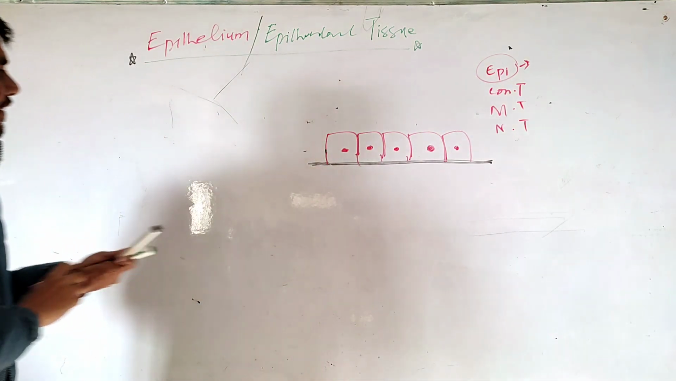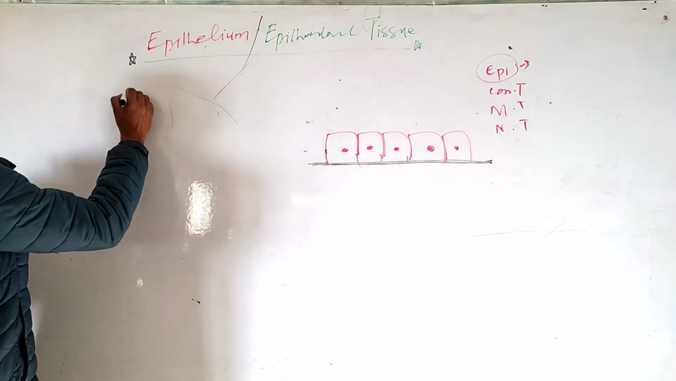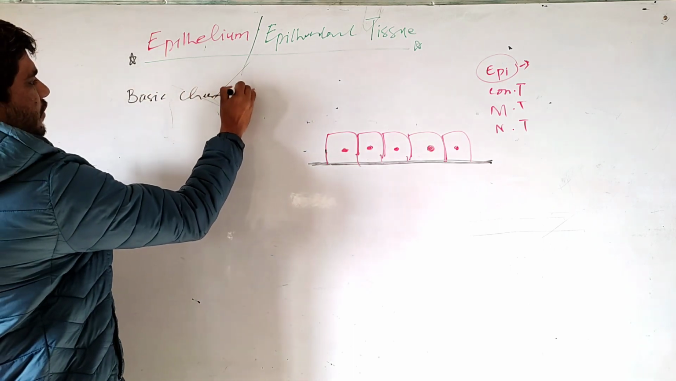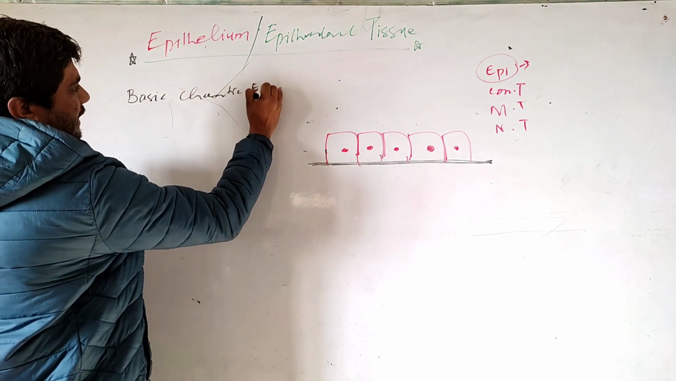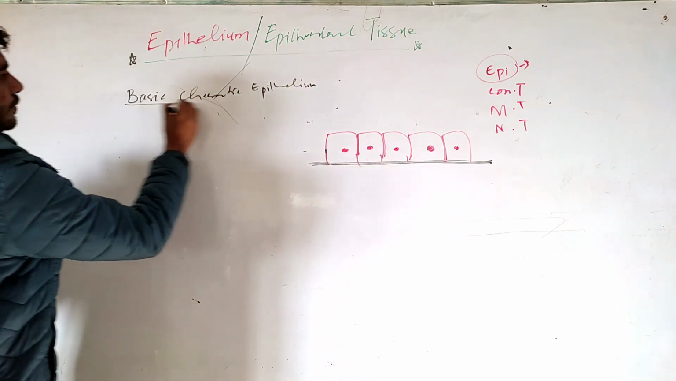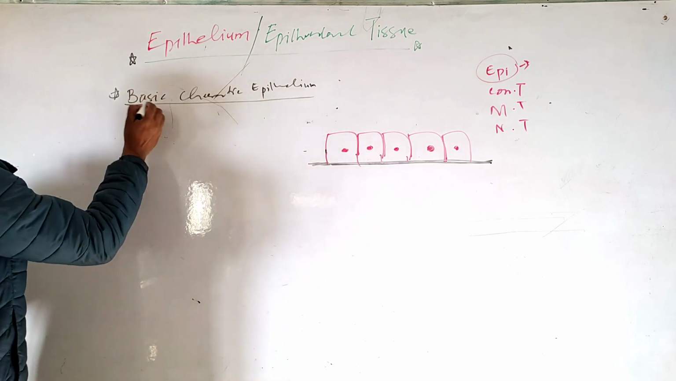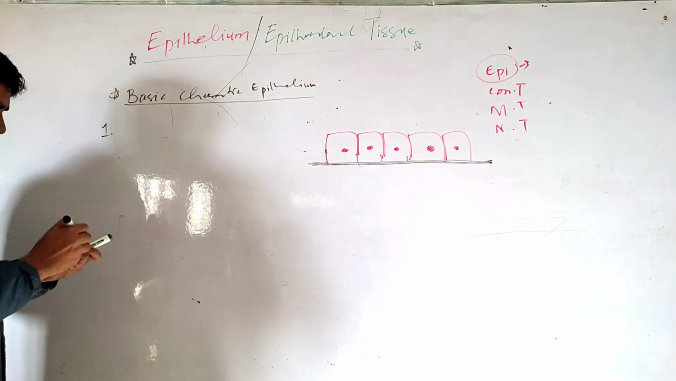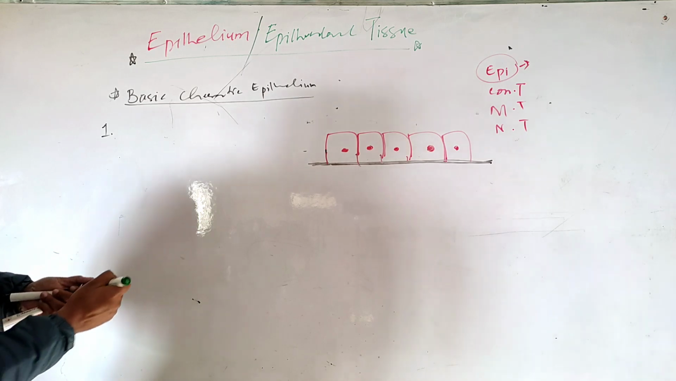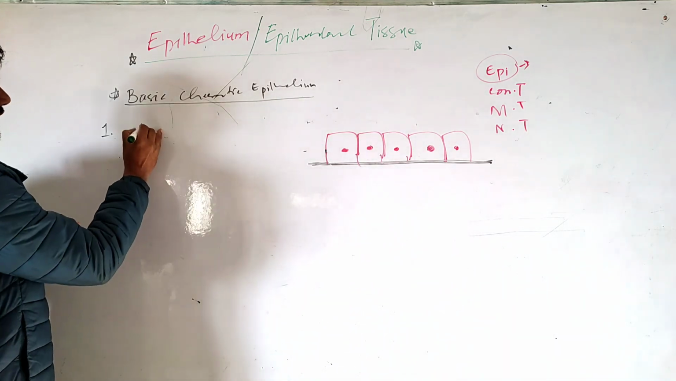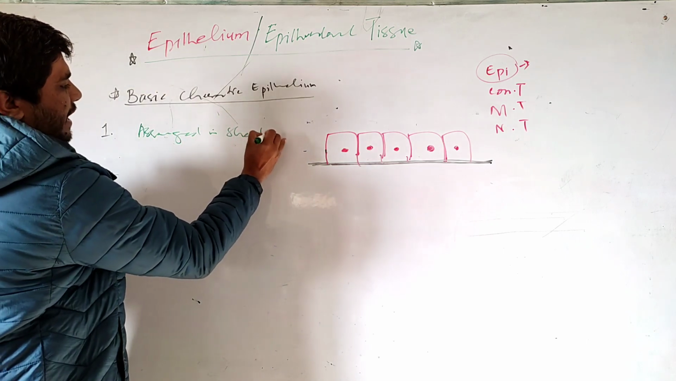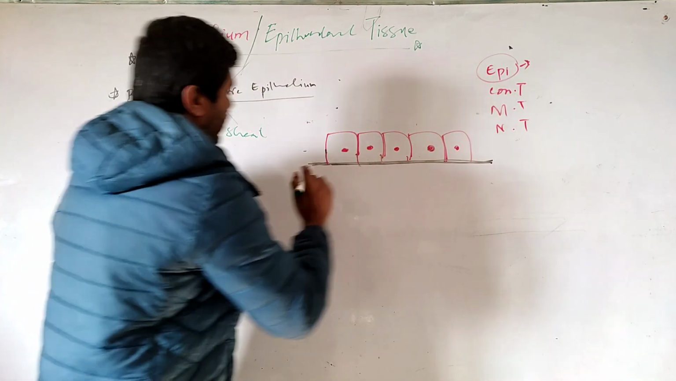Some are the basic characteristics of epithelium. Number one, first one, they are arranged in a sheet. Arranged in a sheet form. They make up membranes.